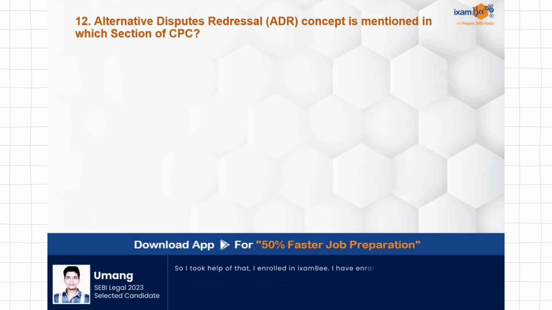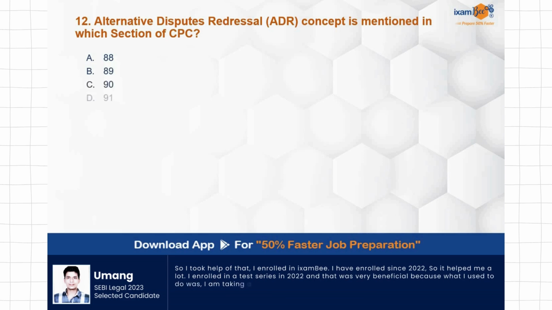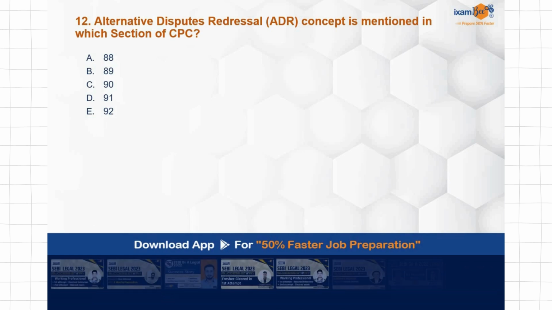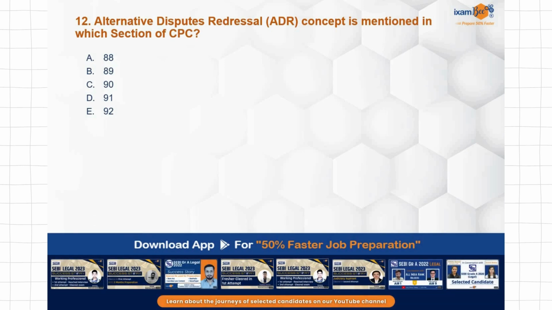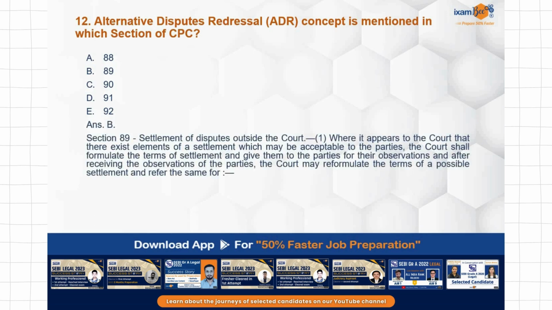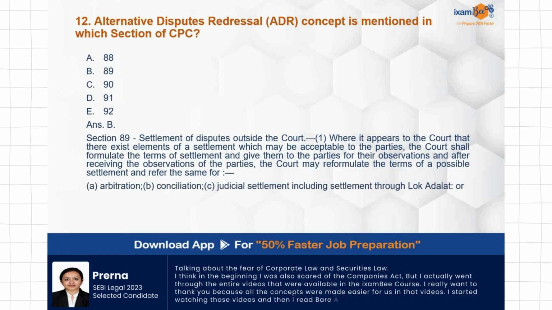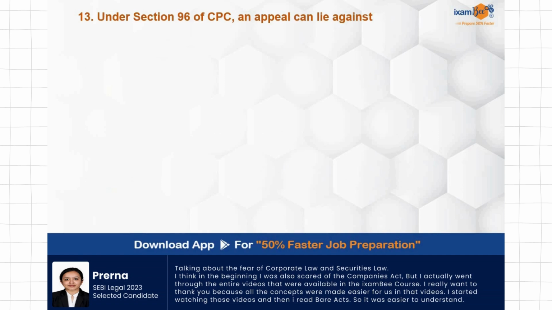Alternative dispute redressal, that is ADR. This concept is mentioned in which section of CPC? 88, 89, 90, 91, 92. Now, all the ADR mechanisms like arbitration, conciliation, mediation, negotiation, the civil court has the power to refer for ADR mechanisms. But under which section of CPC is it mentioned? Very important, this is Section 89, which covers settlement of disputes outside the court. At that time, the court can refer the cases for all these ADR mechanisms: Lok Adalat, arbitration, conciliation, mediation.